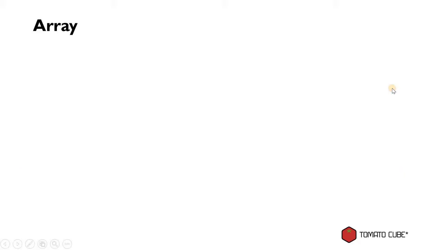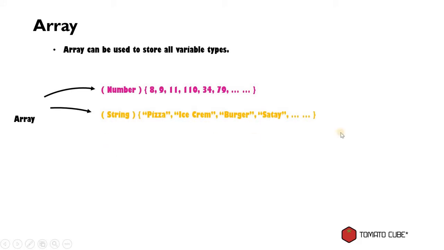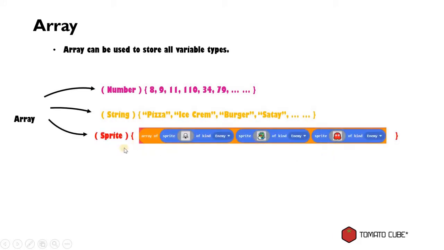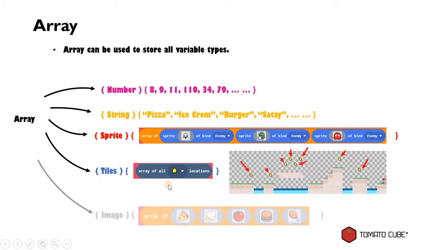But before that, let me clarify a little bit more on arrays. So far, you have already used arrays to store multiple values in terms of strings and also numbers. But do you know that an array can be used to store all variable types? So not just numbers and strings. It can also be used to store sprites. What you are seeing here is an array of sprites, different sprite objects, and I can put them inside the array variable. I can also store tiles. In this case, I'm storing the locations of all these X tiles. And then the array can also be used to store images.